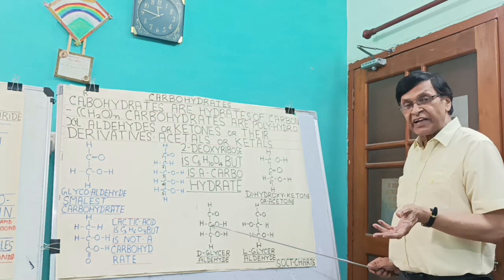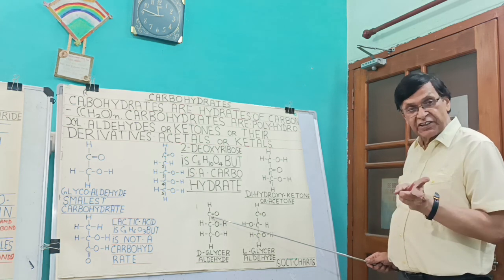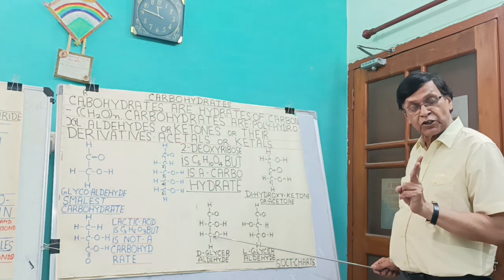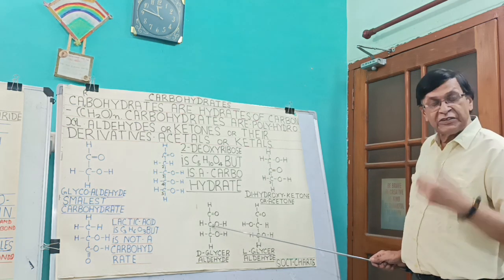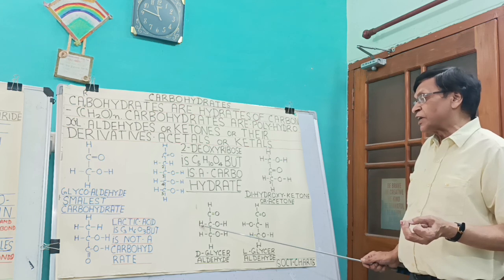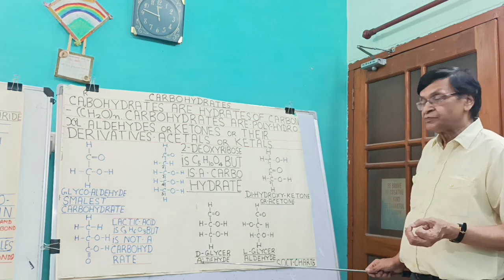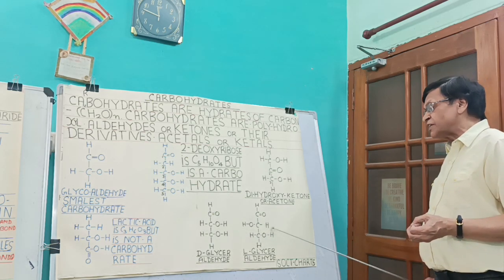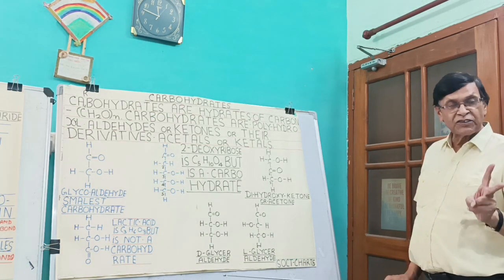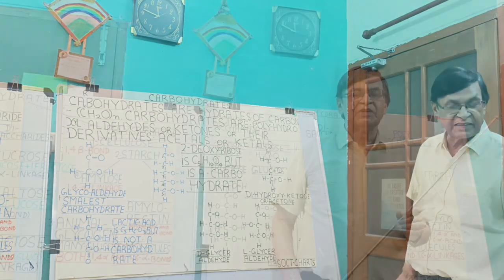In most cases the numbering is counted from the functional group. Here we have to count it from the primary alcoholic group. If the hydrogen on the just adjacent carbon is present on this side, then it is called D. If the hydrogen is present on this side, it is called L. So there are two isomers, D-glyceraldehyde and L-glyceraldehyde.